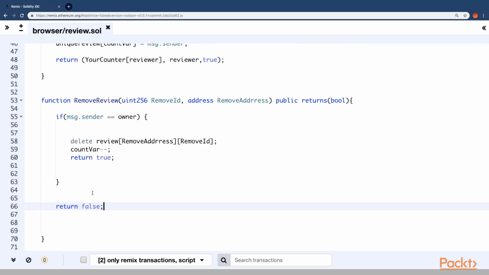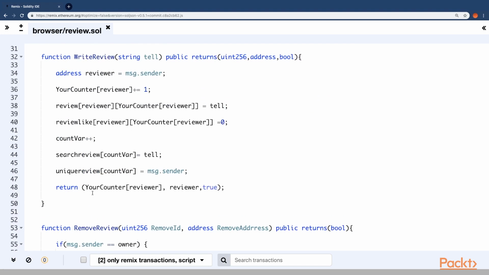Alright, these are the basic functions which will actually help in the system: write review and remove review. Apart from this, I have written more functions for liking review, search review, and more. I'll be putting the code in the code files for this course.